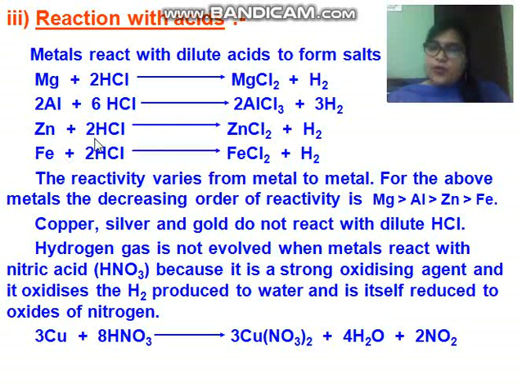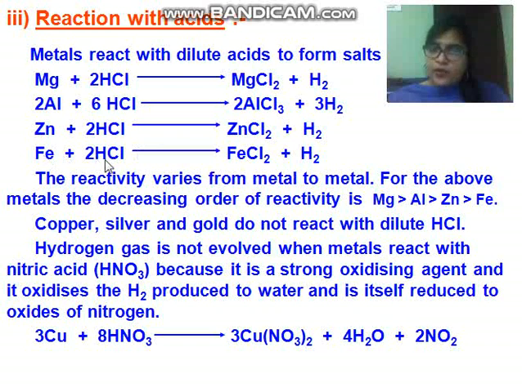Now see zinc treated with dilute hydrochloric acid, it forms zinc chloride. You all know, children, how, because in class 9th you have studied how this formula is formed. Zinc has +2 valency, so here it is 2, and chloride has -1, so here it is 1. As a result it forms ZnCl2 with release of dihydrogen gas.